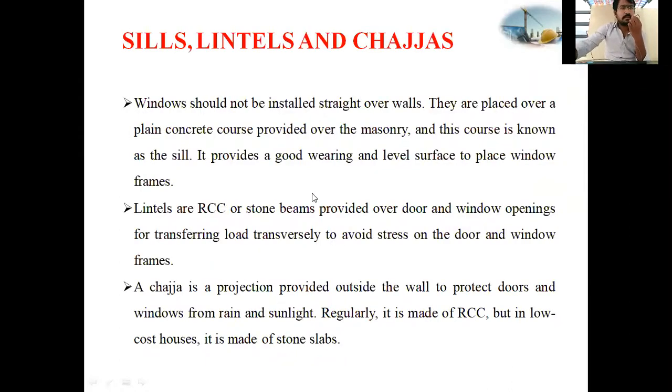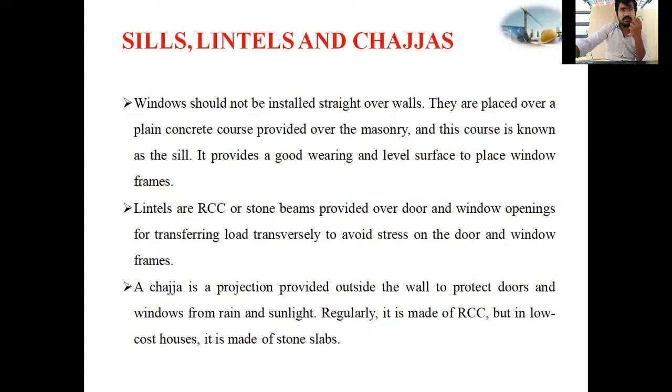Next, a chajja or sunshade is a projection provided outside the wall to protect doors and windows from rain and sunlight. Have you got it? Why is a sunshade provided? To protect the door and window from rain and sunlight. Regularly it is made of RCC, but in low cost houses it is made of stone slabs.